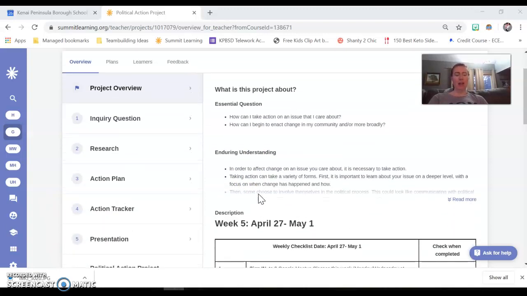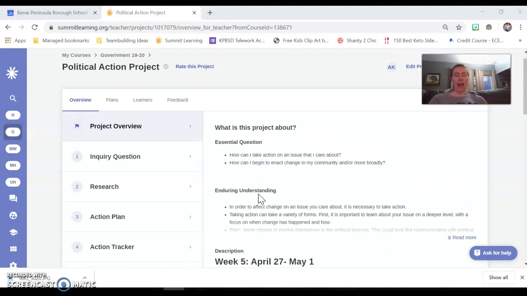So on Monday, we're going to look at checkpoint 1 and 2 of the project. Checkpoint 1, you're going to choose a topic that you're interested in researching, and then you're actually going to research that in checkpoint 2. And we're going to be using the Alaska legislature as the basis for this project. So you're going to go to alaska.gov and click on the Alaska legislature and then choose a topic on there that's something that you're interested in.